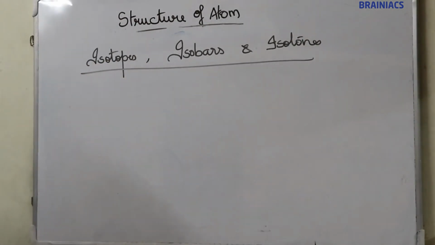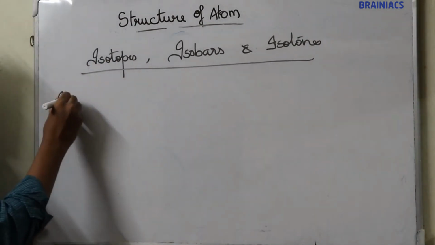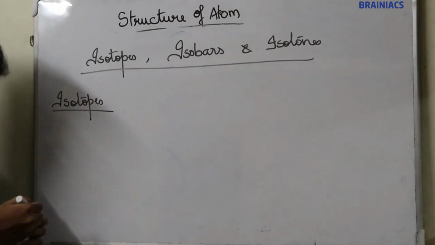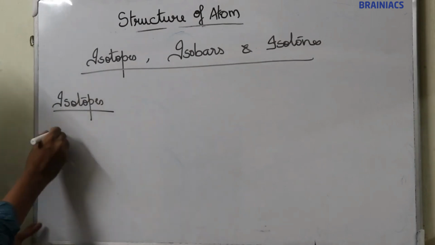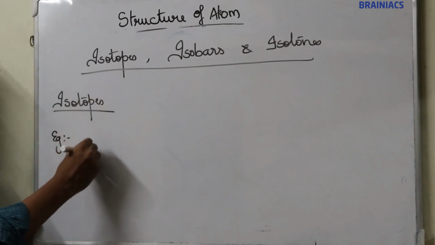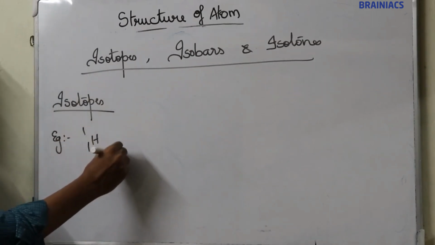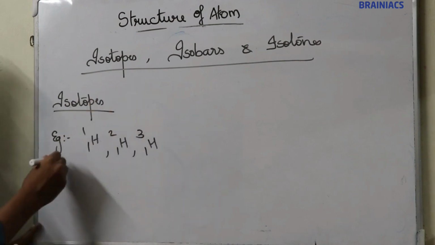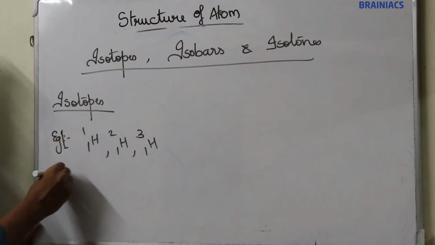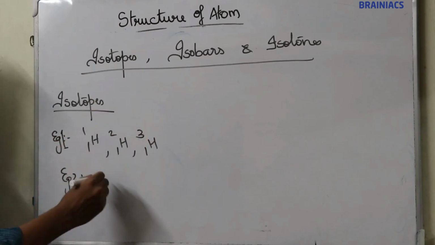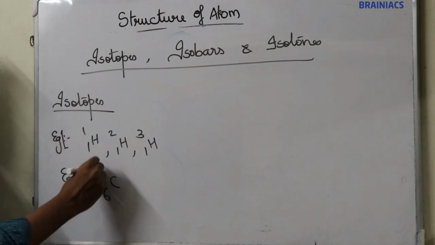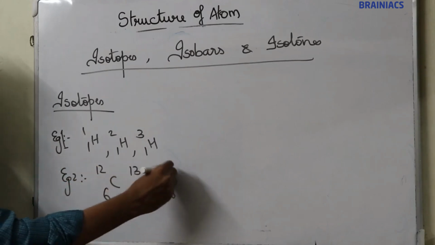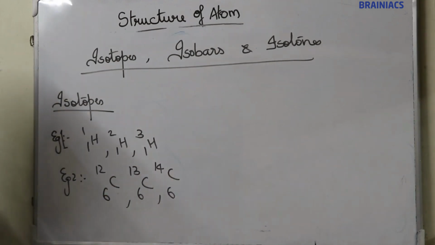Isotopes, isobars and isotones. I'll start with isotopes. Now what are isotopes? I'll write two examples. Example 1: 1H1, 1H2, 1H3. Example 2: 6C12, 6C13, 6C14. Now these are isotopes.